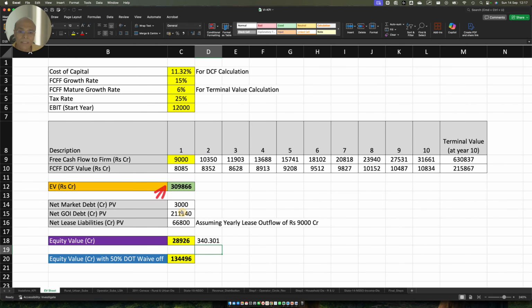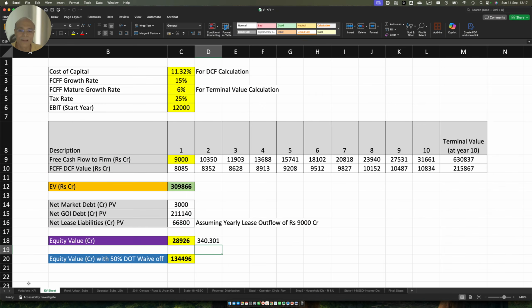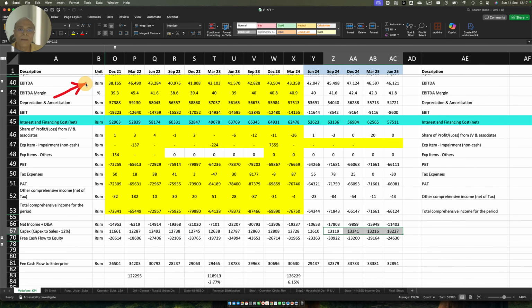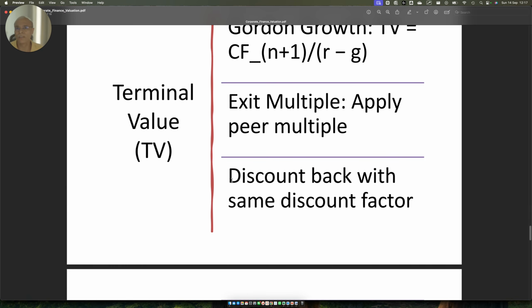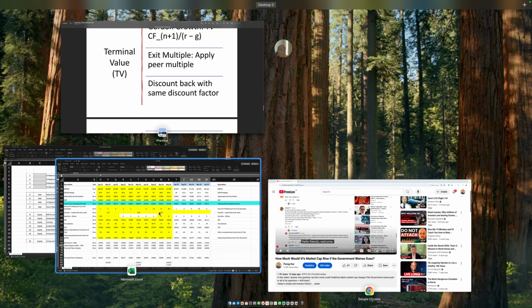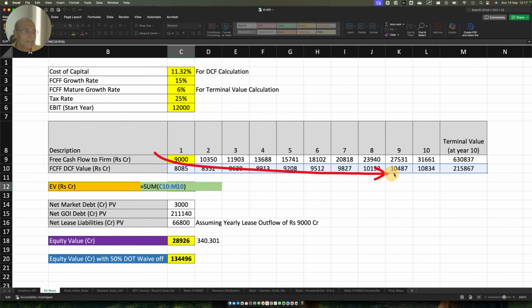And then from this enterprise value, you subtract the government debt, private debt, and the lease liability, which I told you about in that video. Lease liability is now at the bottom of the line. If you see here, leases were earlier taken within the EBITDA. Now they have been extracted and put in with the interest, because it acts almost like debt. And then you get the terminal value. Once you have the terminal value, you can calculate your enterprise value, which you can clearly see here. It is the addition of everything here, right?